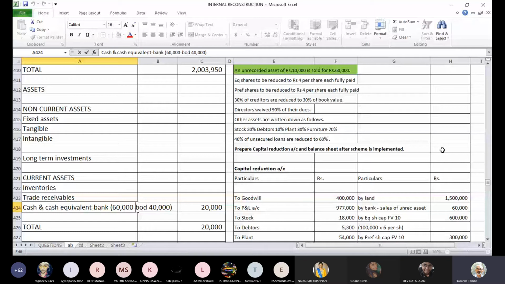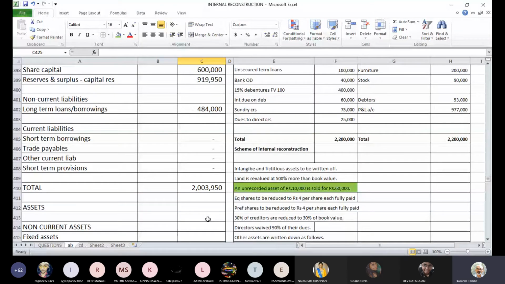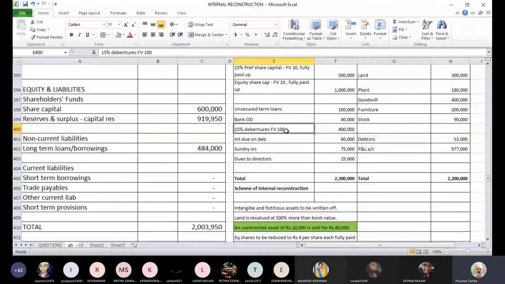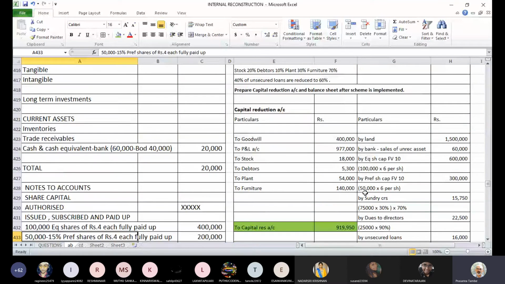Now sundry creditors, there is some change. Original balance was 75,000 rupees. What is the change? They have given a discount of 15,750. So that discount will affect the closing balance. To that extent, the balance will be reduced. So this balance will be 75,000 minus whatever discount we have credited here, which is 15,750.